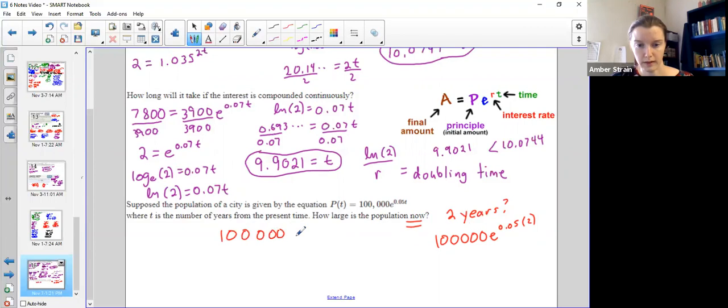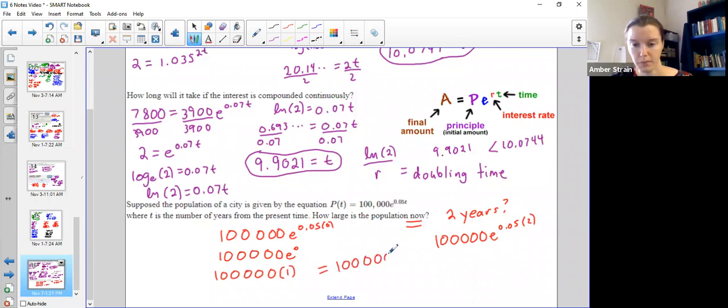So 100,000 times e to the 0.05 times 0. Well, anything times 0 is 0. And anything to the power of 0 is what? Not 0. It's 1. So that'd be 100,000 times 1, which is just 100,000.